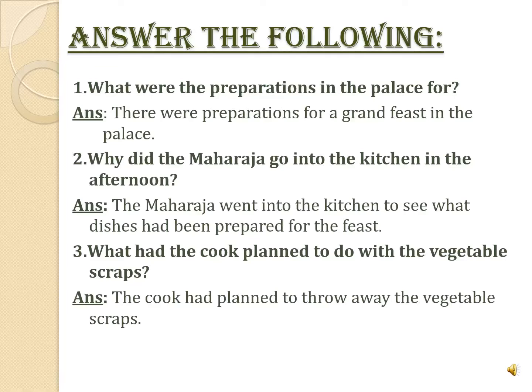Third question. What had the cook planned to do with the vegetable scrap? The answer is, the cook had planned to throw away the vegetable scraps. Now before the Maharaja came and ordered regarding using the vegetable scrap, what did the cook plan before? He planned that they are going to throw away the scraps. So these are the three question answers, which are very easy to learn, and they are not hard also. If you repeat it 2 or 3 times, you will easily learn it.